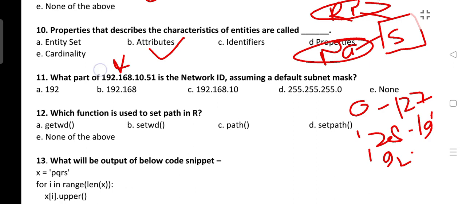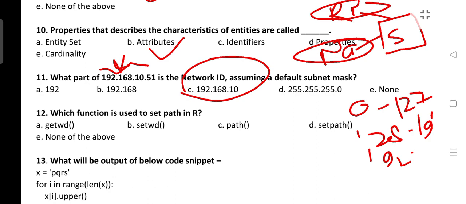So this is from class C, and in class C, what is the default subnet mask? 255.255.255.0. So obviously the first three octets, which will be 255, 255, 255, will decide the network ID. So the correct answer will be C, 192.168.10.